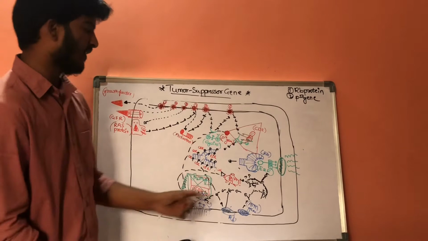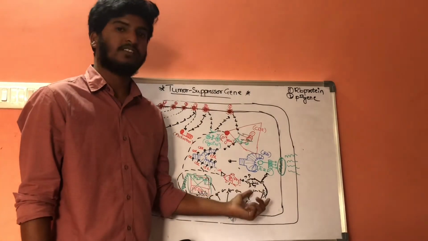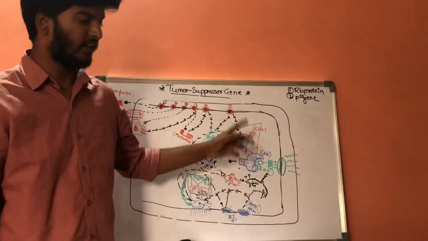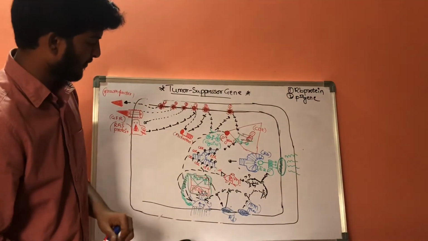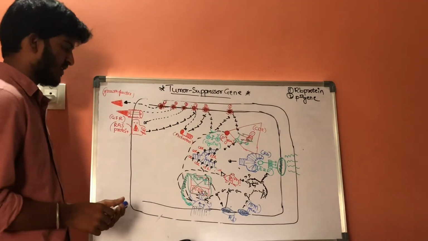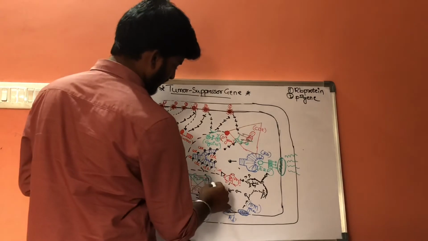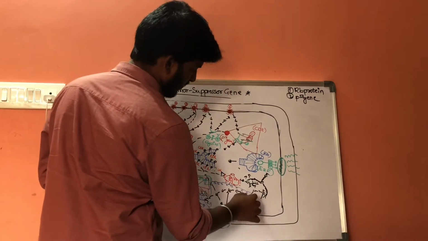But if the DNA damage is so large that it cannot be repaired, then this P53 gene will release pro-apoptotic genes. It will release a special protein.